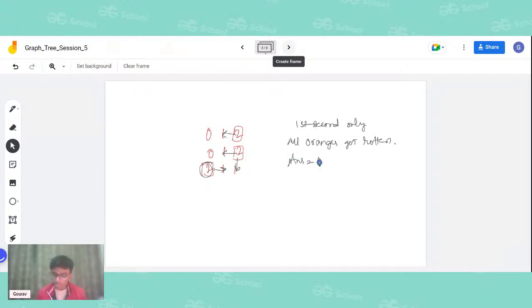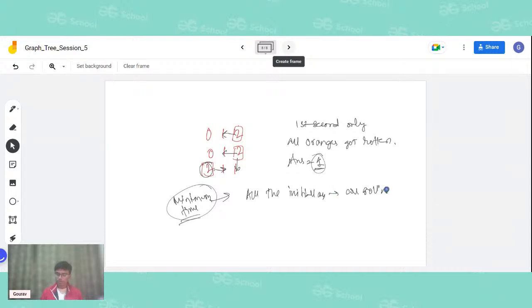One more thing, guys, that is most important here. We have to find the minimum time, and minimum time can only be found if we are considering that all the initially present rotten oranges are rotting the fresh oranges at the same time, simultaneously. If there are any rotten oranges, they will try to rot their neighboring oranges simultaneously. If there are multiple rotten oranges, they will do that simultaneously. So this is the concept.